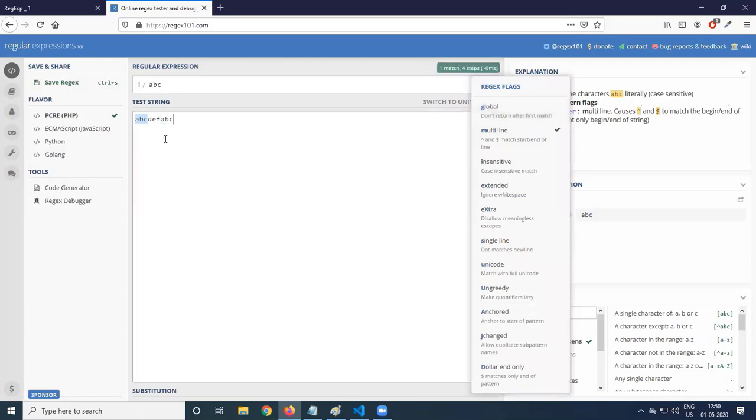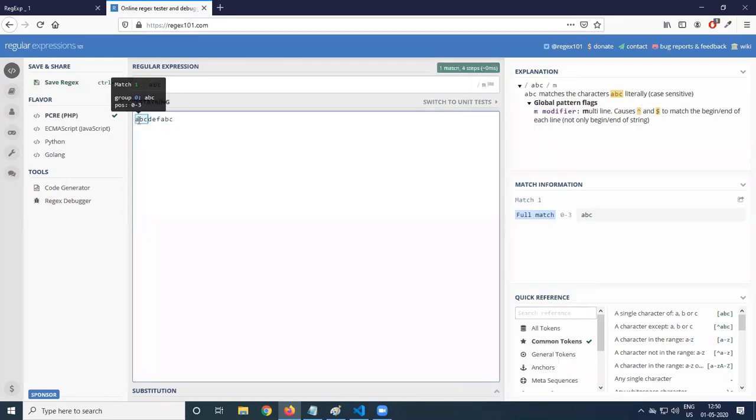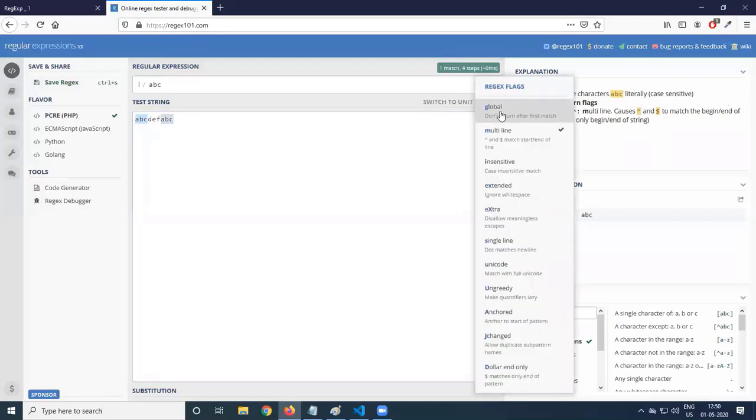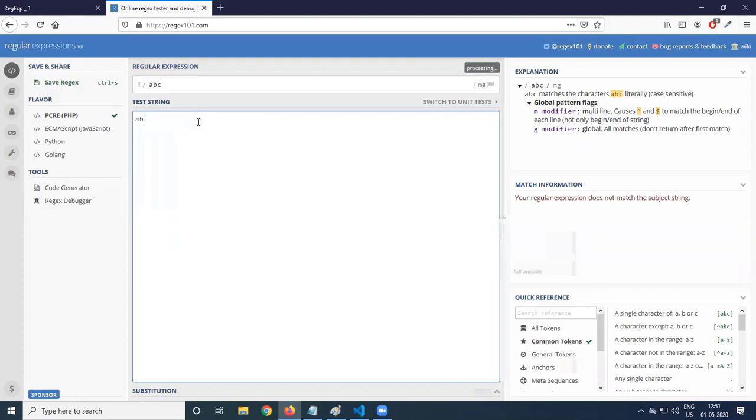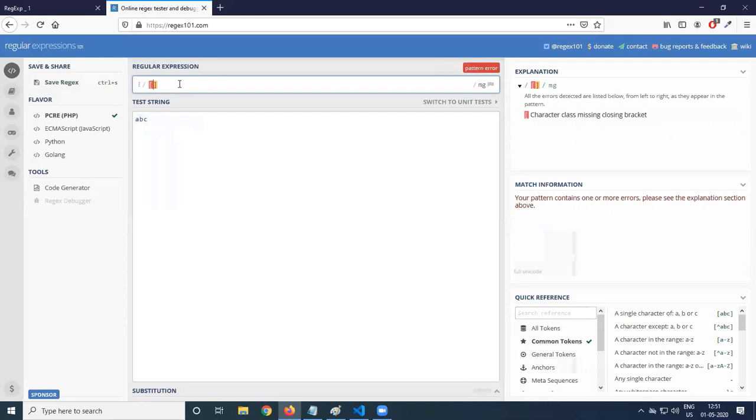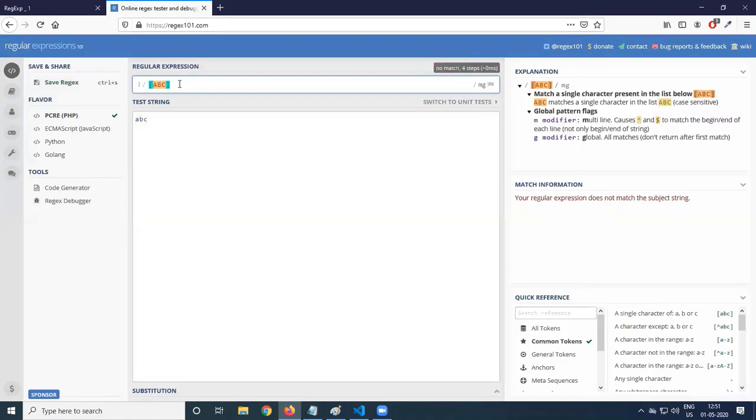If I remove the global flag, only the first match is given. Match is equal to 1, full match 0 to 3. Here also ABC is there, but it's not showing. So you should provide the global option, which means don't return after the first match. Now I want to do some other matches. This is one match. Another match is the same ABC, but it should start with a capital letter. In square braces I'll mention A, B, C.